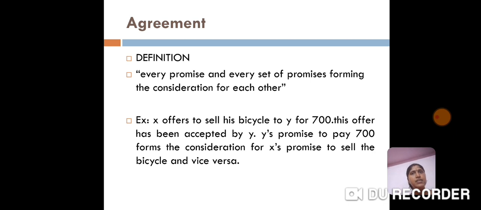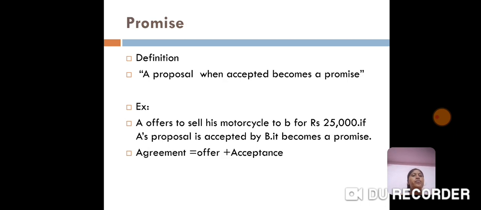So here X offers to sell his bicycle for 700. The offer has been accepted by Y. So Y's promise is to pay 700 and X's promise is to give the bicycle, and for both parties there is some consideration. So this is called an agreement.